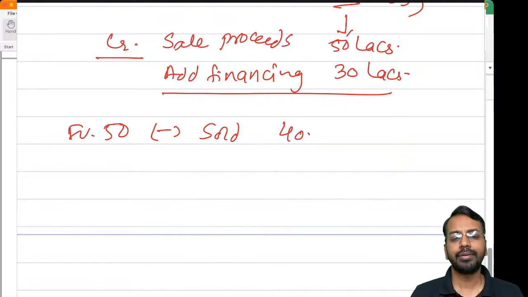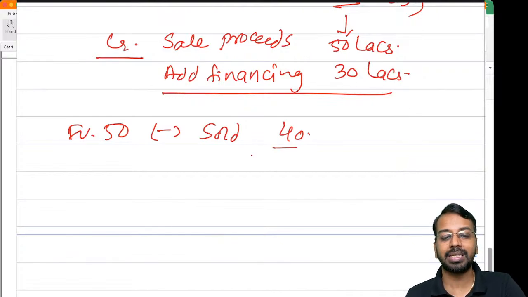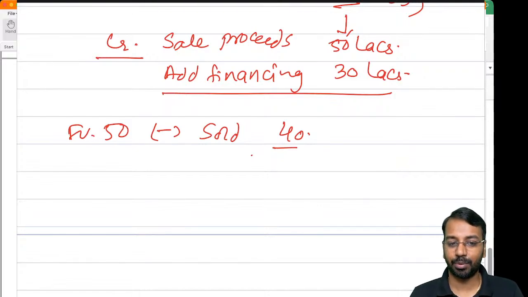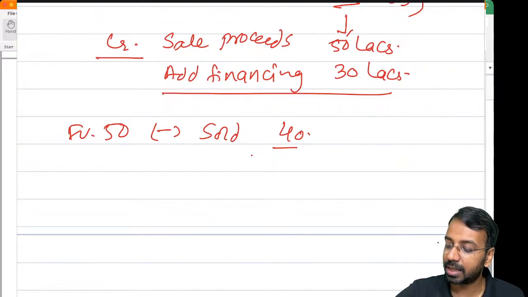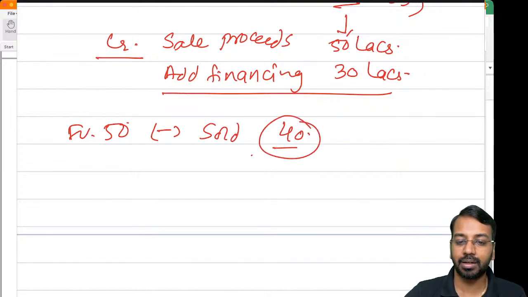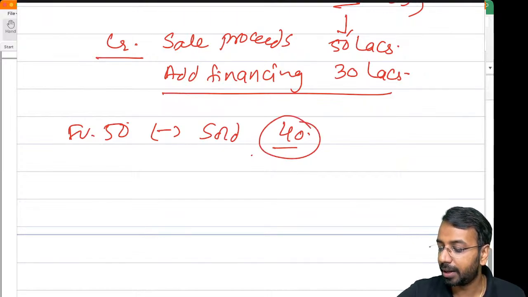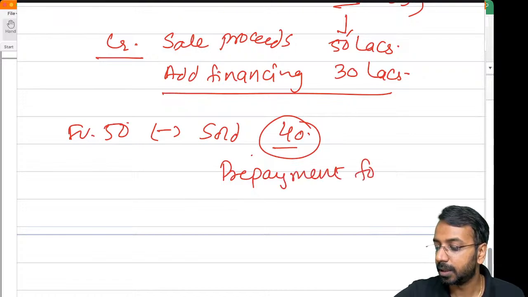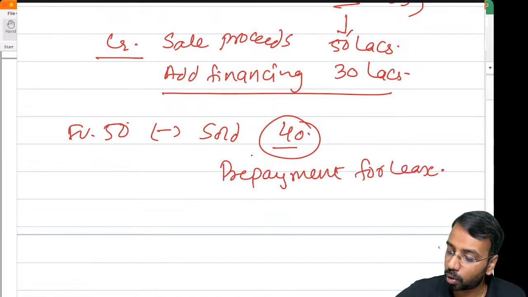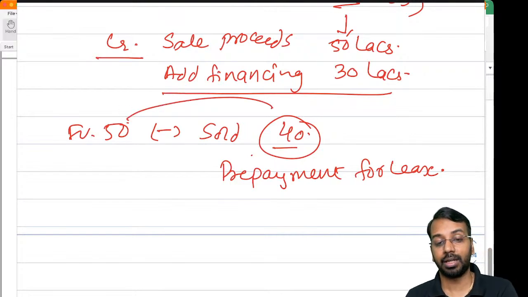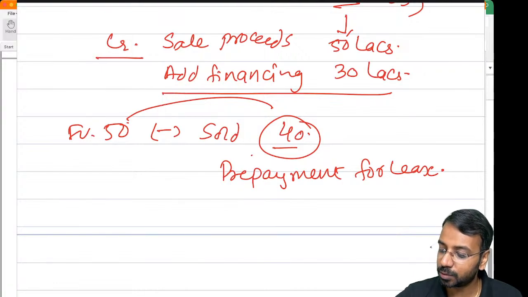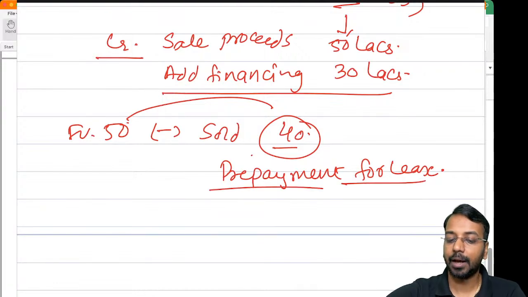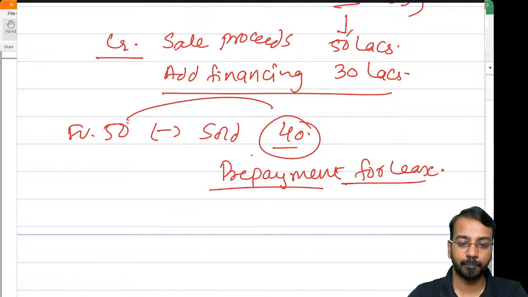If the fair value is 50 lakhs and it is sold at 40 lakhs, it means I have sold for a lesser amount. Why will I sell for a lesser amount? Because I will receive a concession in the lease payments. So instead of selling at 50, I am selling at 40. That will be considered as if I have made a prepayment for lease. I would have sold at 50, but I sold at 40, meaning I gave 10 lakhs worth of asset for free. That asset which is being given free is considered to be prepayment for the lease. That is how it is accounted for.